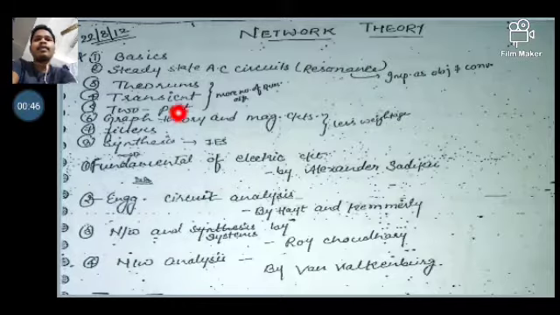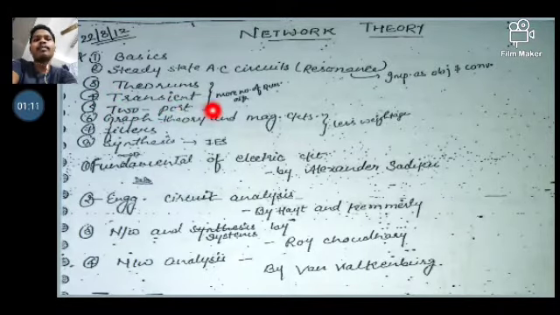In this video we are going to discuss first the basics of network theory, then steady state AC circuits or resonance, and then some theorems, and then transients. Transient is a very important part, so we need to cover it by taking some problems. Then we are going to cover two-port networks, and then graph theory. Those are not as important, but they are also important for the IAS exam and other UPSC exams.